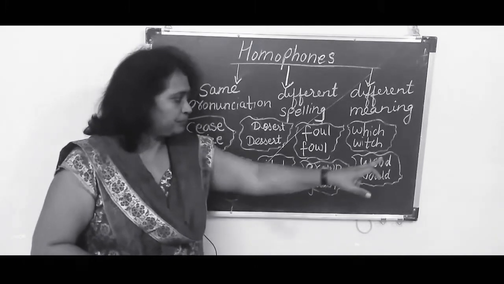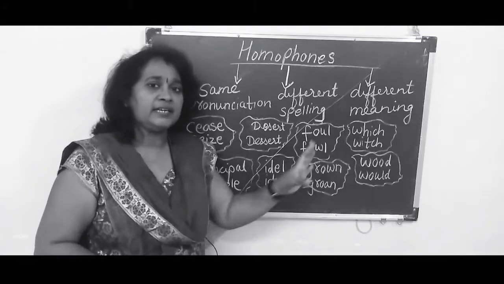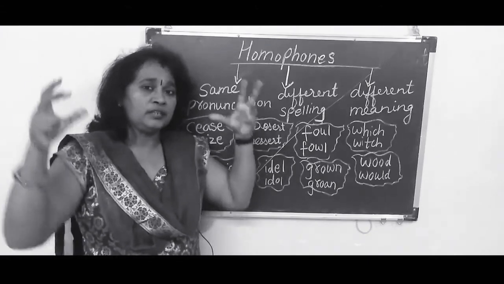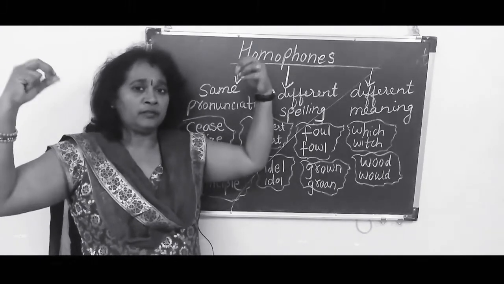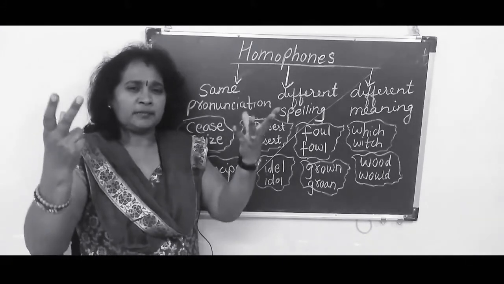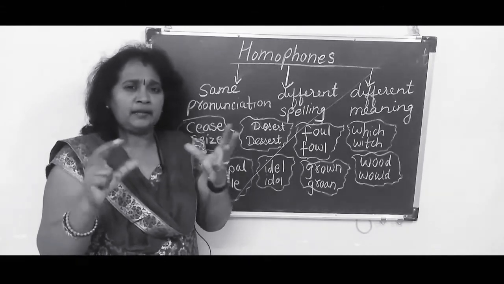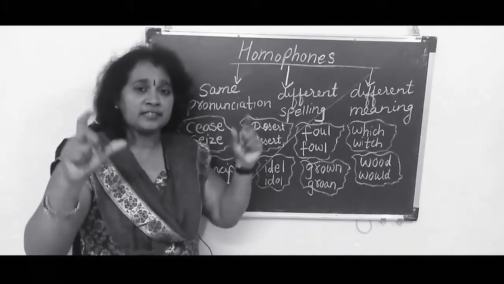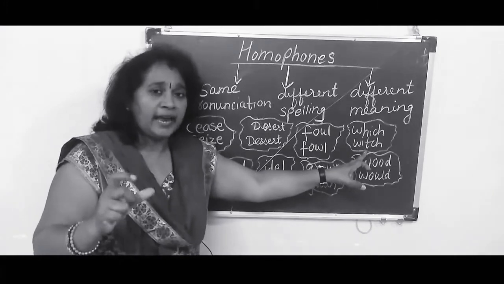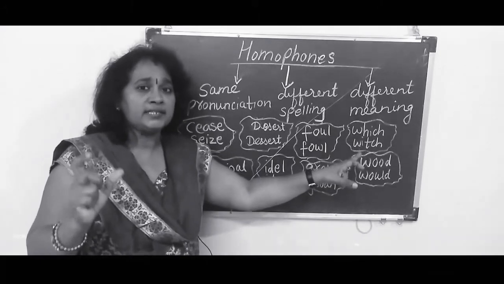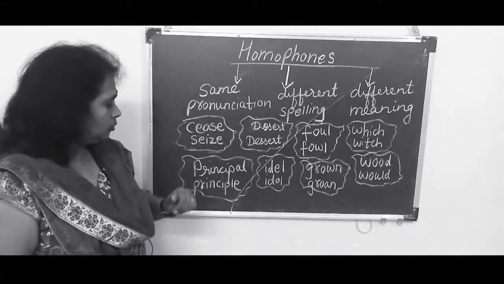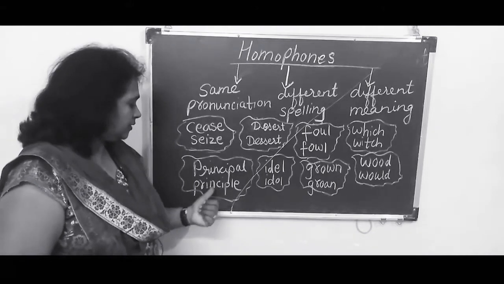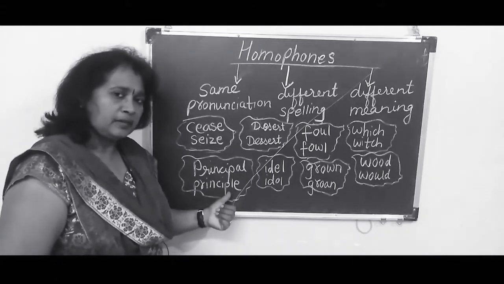W-H-I-C-H, which. And what is W-I-T-C-H? Witch means here wicked. You see that woman, with long hairs, with white hair, crooked smile, wicked smile, a crooked nose, they are like in fairy tales. We see this character. This is that witch, W-I-T-C-H.